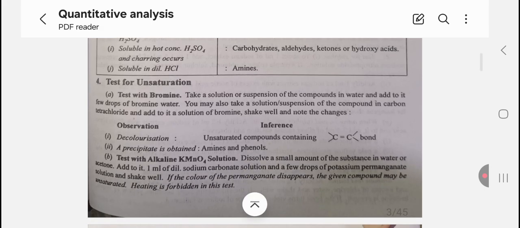Fourth, test for unsaturation. A, test with bromine. Take a solution of the compound in water and add to it a few drops of bromine water. You may also take a solution or suspension of the compound in carbon tetrachloride and add to it a solution of bromine. Shake well and note the changes. Observation and inference. First, decolorization: unsaturated compound containing C double bond C. Second, a precipitate is obtained: amines and phenols.